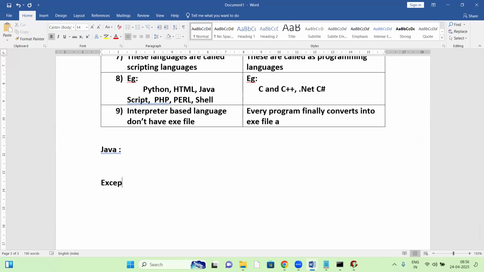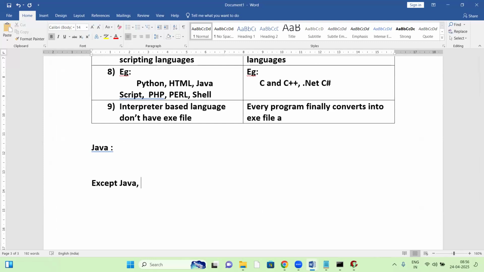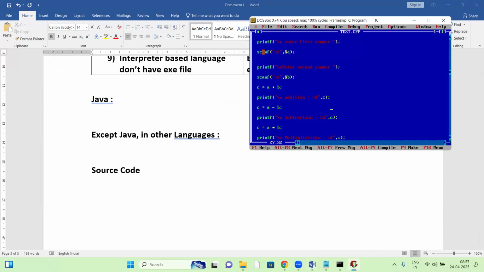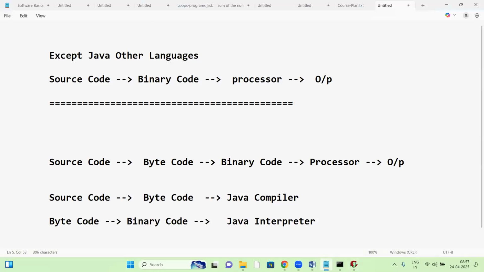See, except Java, in other languages like C, C++, and Python, what happens here? Your source code, your program. The programs we are writing are called source. This is source code.